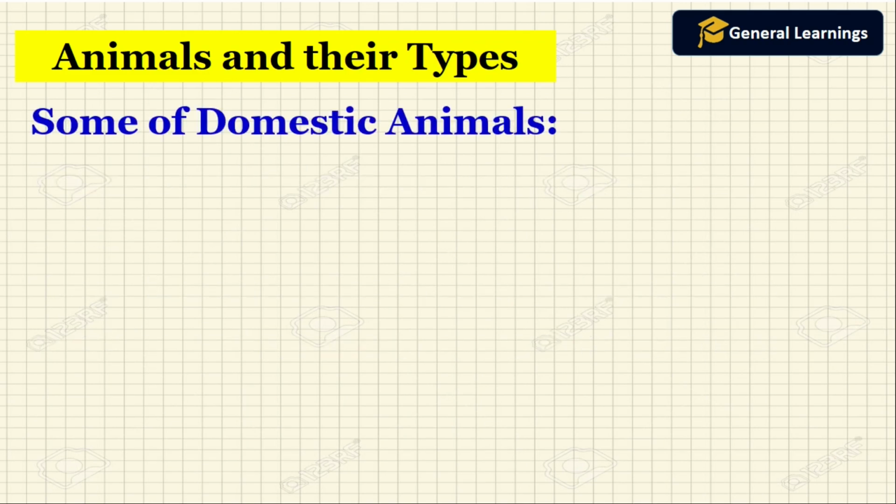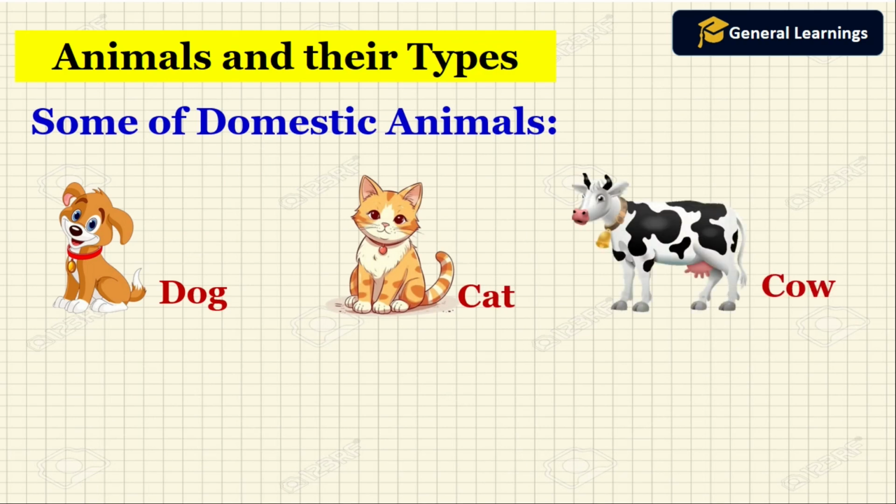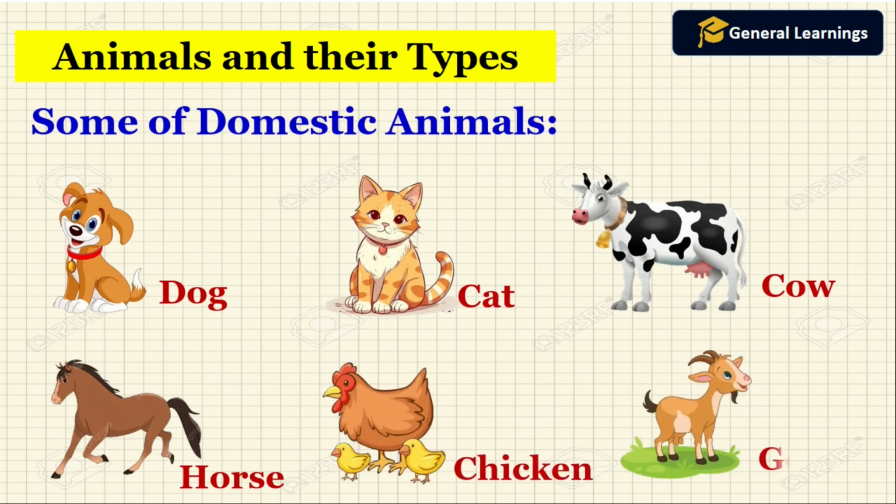Now we will see what the domestic animals are. Dog, cat, cow, horse, chicken, goat. So these animals live in the house. These animals are very useful to people and they live with the help of people. So these animals will be called domestic animals.